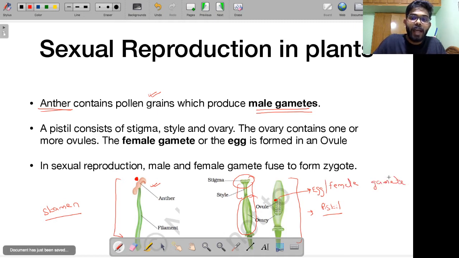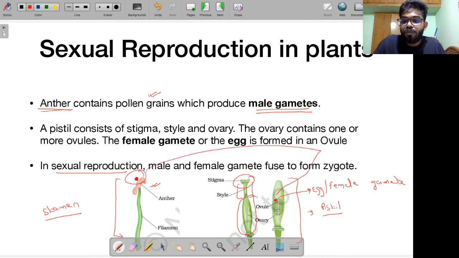Alright. In sexual reproduction, what has to happen? This male gamete has to fuse with this egg, that is the female gamete, right? So when they fuse together, the process of fertilization occurs, and this results in the formation of something that is called a zygote. Alright. This fusion is central for the process of sexual reproduction to occur. So let's try to understand how this exactly occurs.